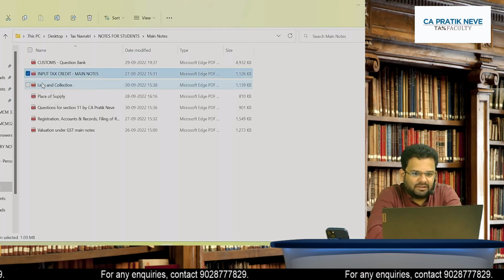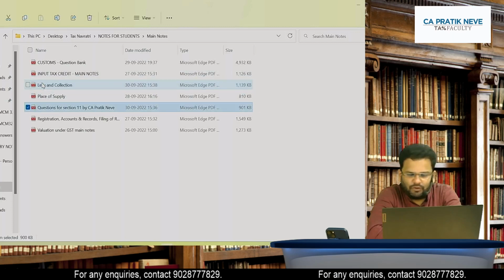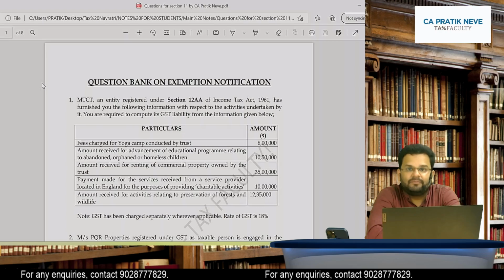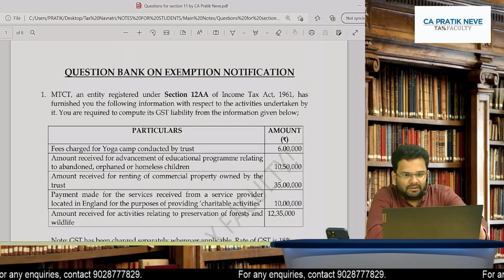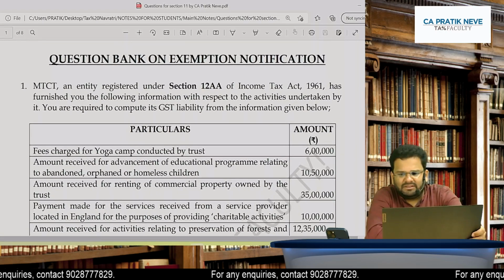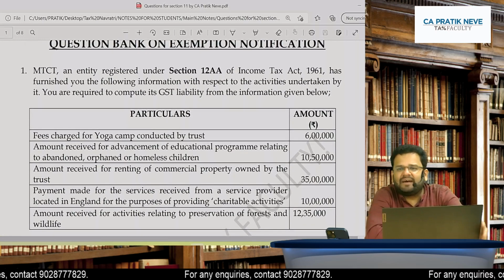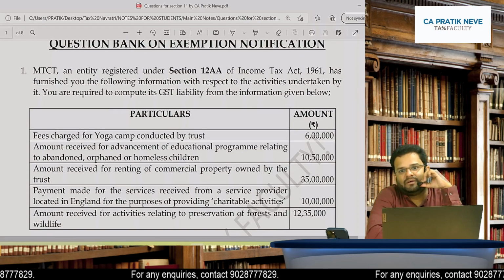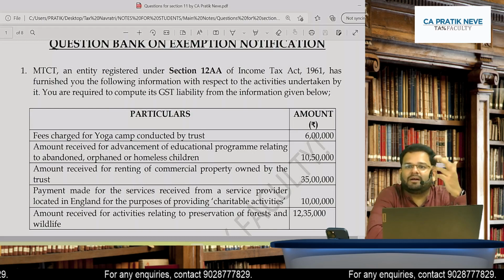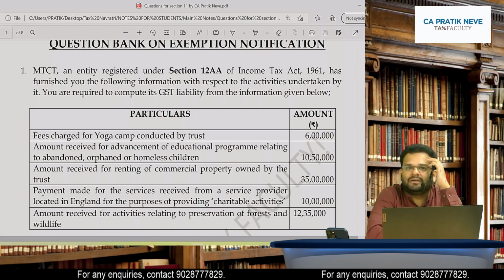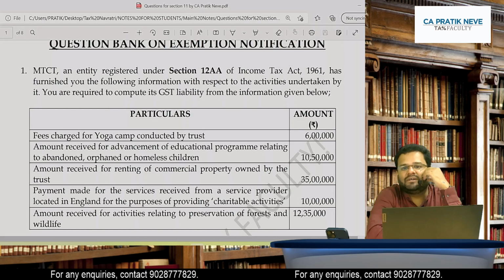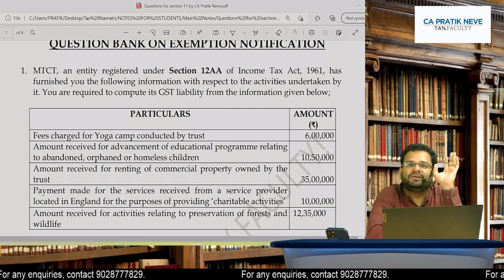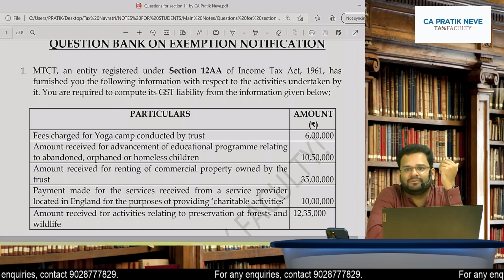So see these questions for section 11. The questions I have selected are actually very typical questions. You will say we are solving the same questions we did in class, but even if I sit to take out new questions, they are typically these only, with change in figures and names.